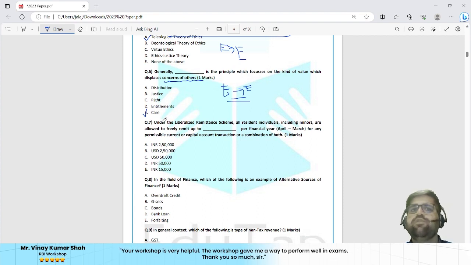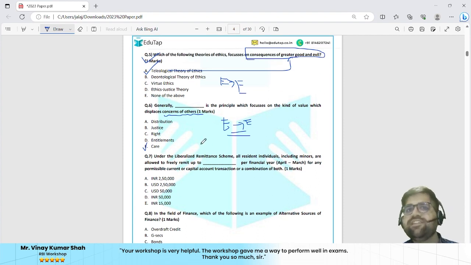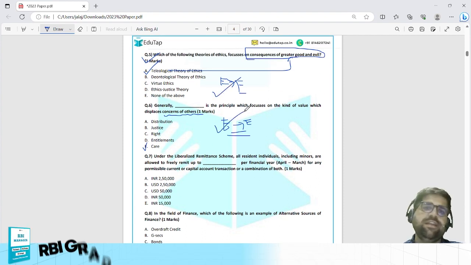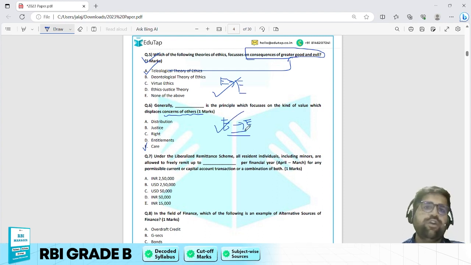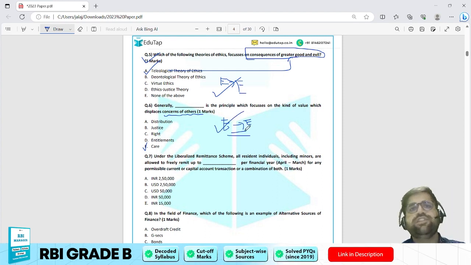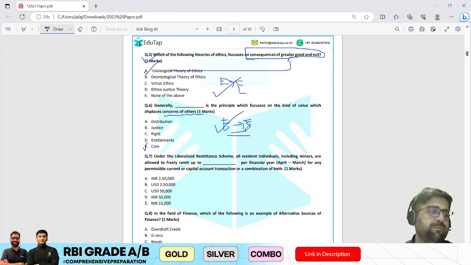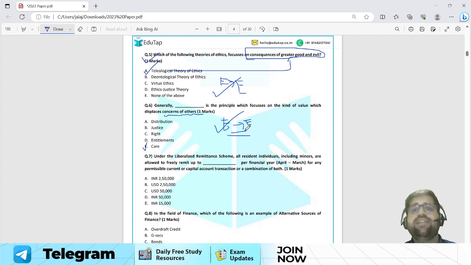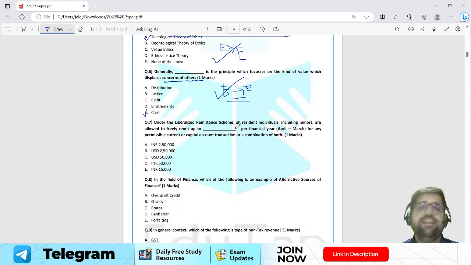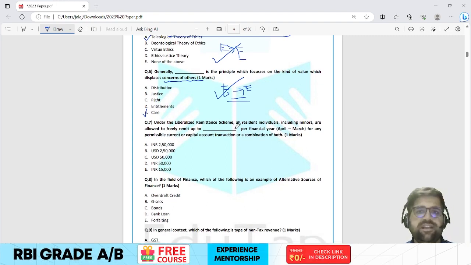So till now, the questions which have appeared from the ethics chapter, they are very easy or easy according to me, and you could have solved both of these questions easily in less than 20 seconds or not more than 30 seconds. Okay, now I am coming to question number 7. Question number 7 talks regarding the Liberalized Remittance Scheme, which is one of the famous schemes which we also call as LRS, that is our Liberalized Remittance Scheme.